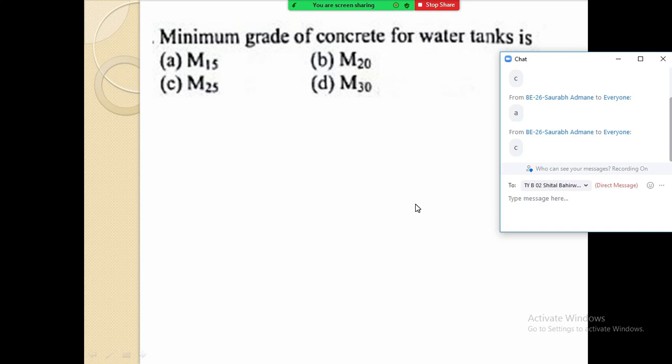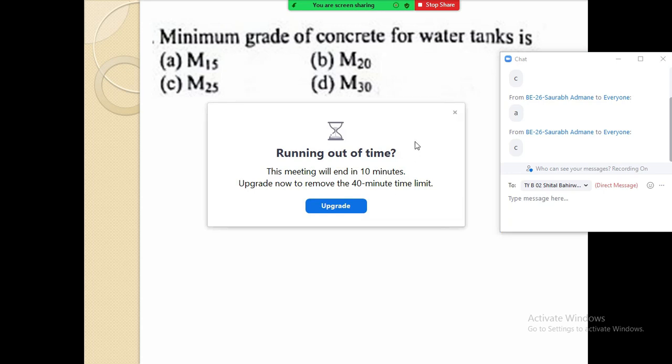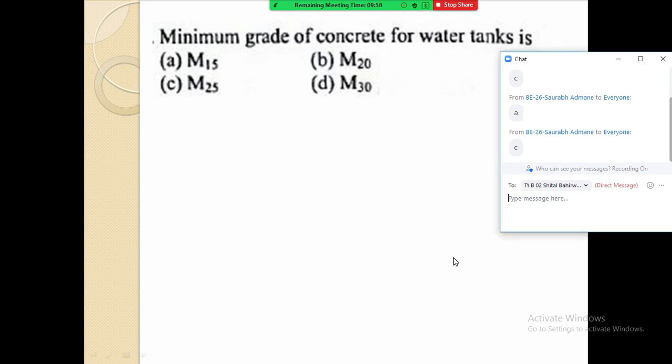These are the four options. Think on this and give me the answer. If it is right or wrong, it doesn't matter. Suppose this is the question you came across in the examination. What answer will you give? Give that answer in the chat.